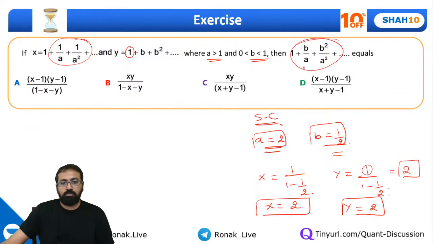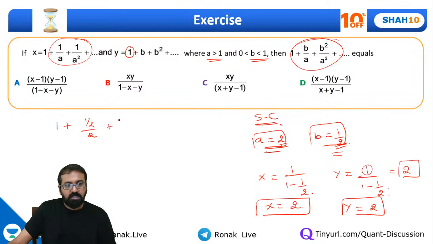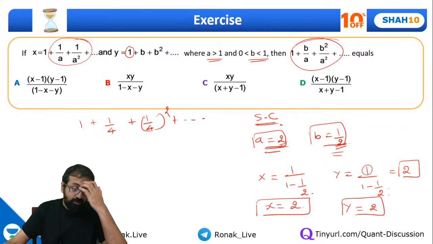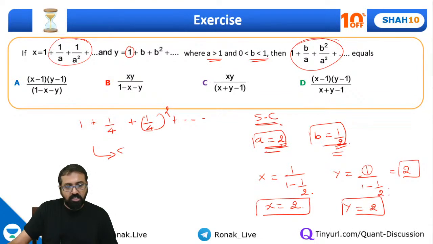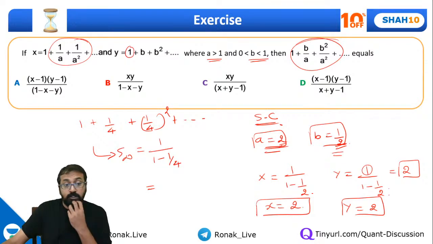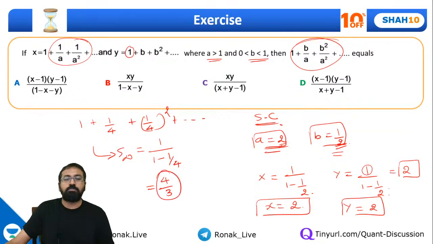Now what will be this value? Let's check what will be this value if I take b as 1 by 2 and a as 2. Can I say this series will be 1 plus 1 by 2 divided by 2 plus 1 by 2 square divided by 2 square and so on and so forth. So basically this series is nothing but 1 plus 1 by 4 plus 1 by 4 square and so on and so forth. Correct? Okay. Now what will be this summation? So this summation will come out to be 1 upon 1 minus 1 by 4. Right? So if you solve this thing, you will get 4 by 3 as the value.